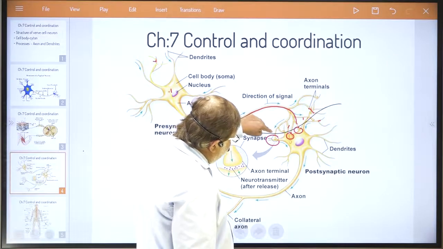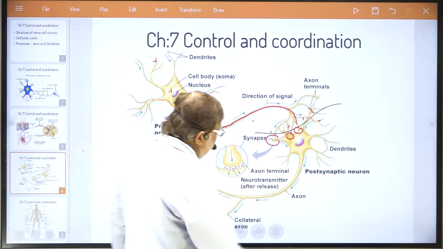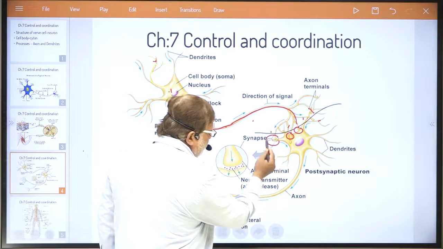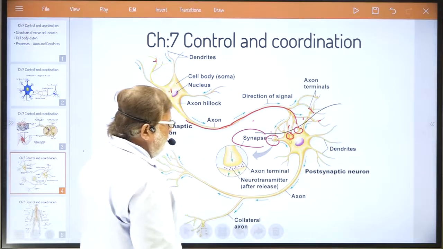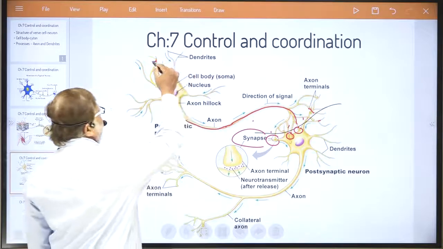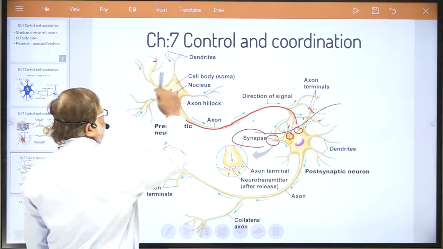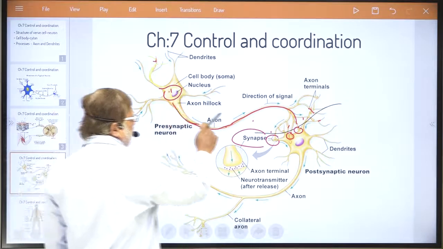The end of the axon of the first nerve cell and the dendrites of another nerve cell. This physiological connection is known as the synapse. So what happens once the electric signal enters the dendrites? Then it starts traveling in the cyton, then in the axon.